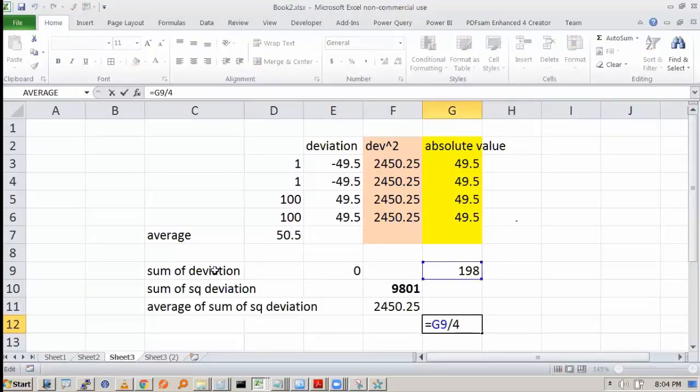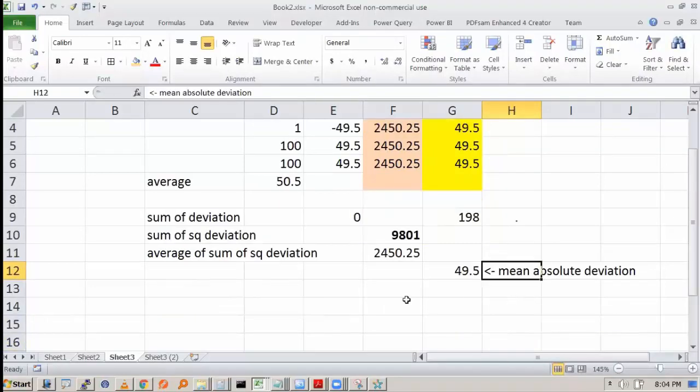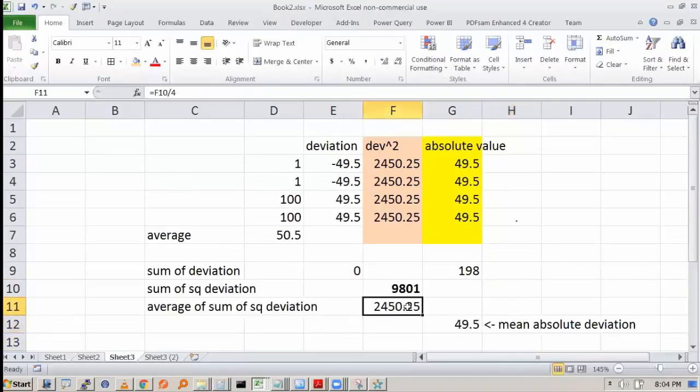This is the sum of absolute deviation divided by the number of values, which is called the mean absolute deviation. The mean absolute deviation is also a measure. However, it is not as good a measure as the average of the sum of square deviation, though it has some advantages and disadvantages both.